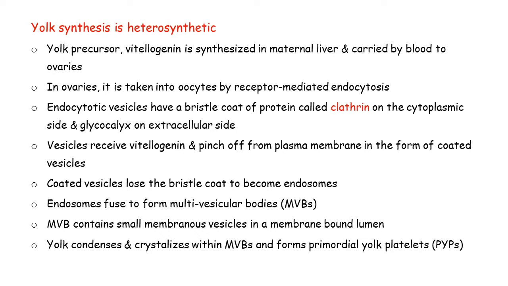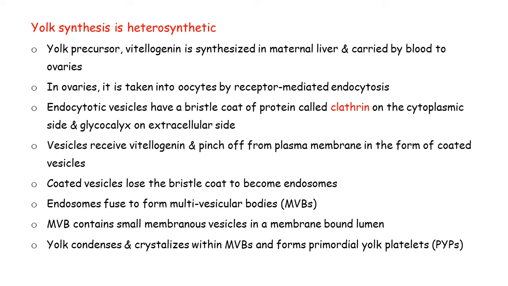And on the extracellular side of the oolemma, there is present a glycocalyx layer. So vitellogenin binds at glycocalyx outside the oocyte, and later on is taken by receptor mediated endocytosis, and these vesicles pinch off from the plasma membrane in the form of coated vesicles.